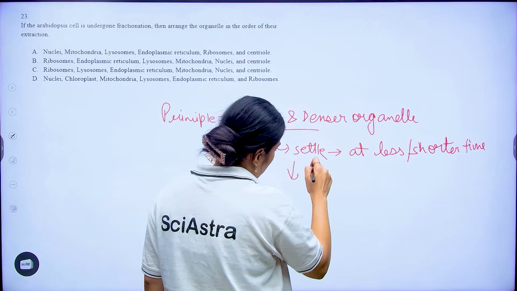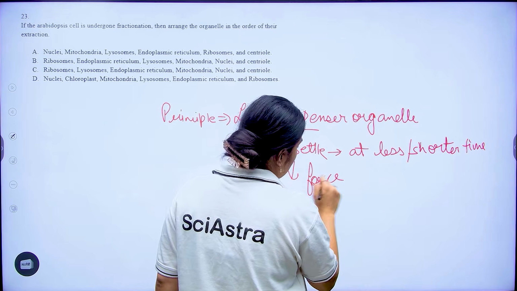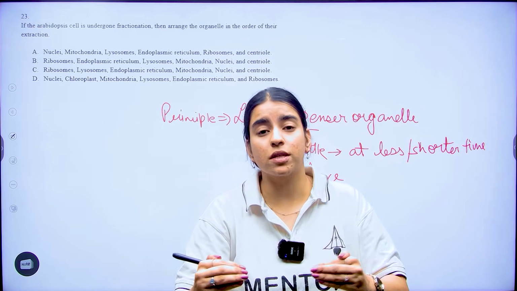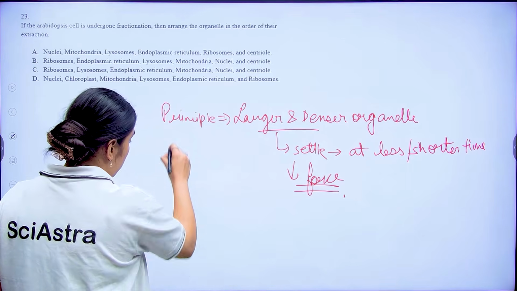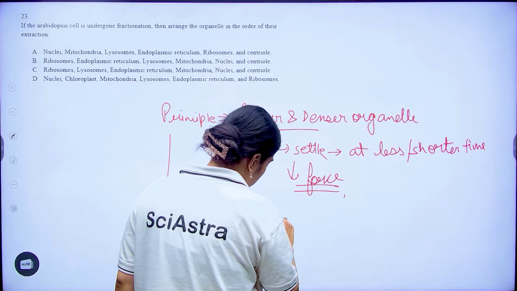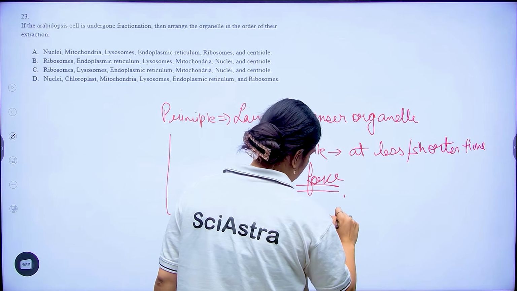While your smaller ones need more force and more time. So my smaller organelles are going to need more force and more time.